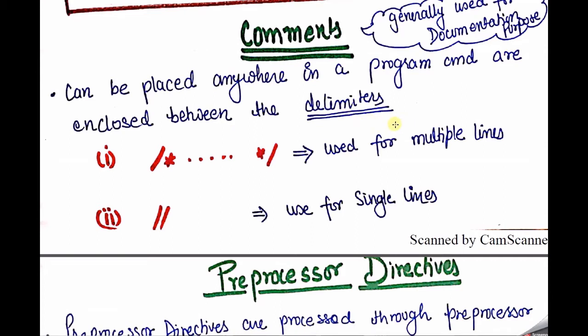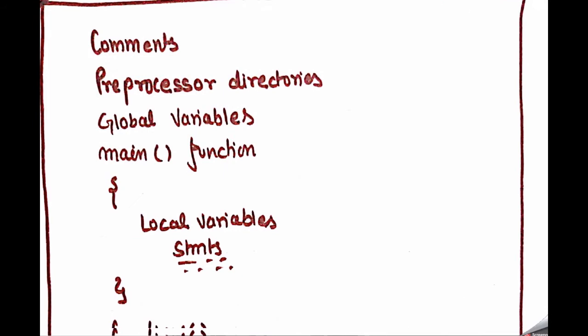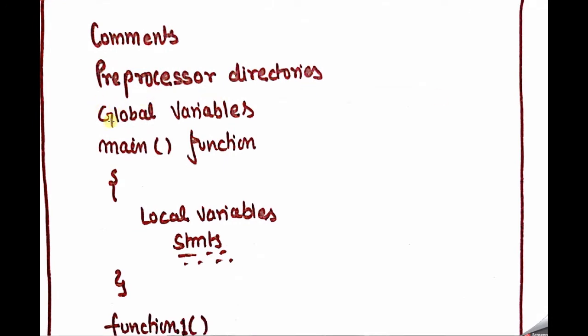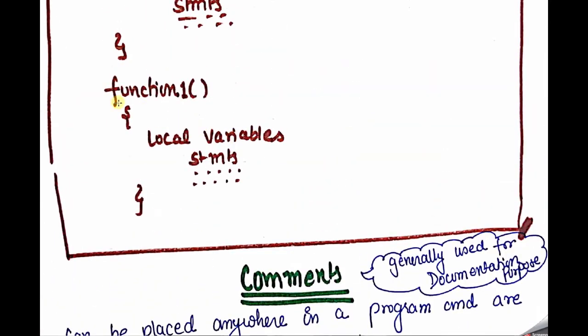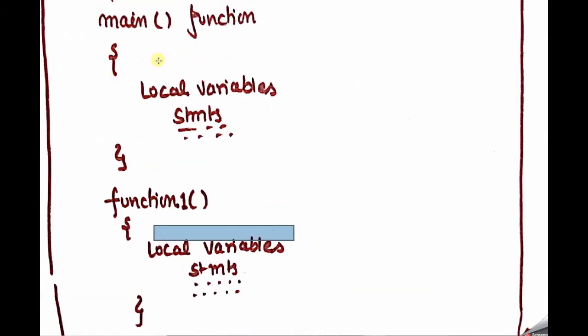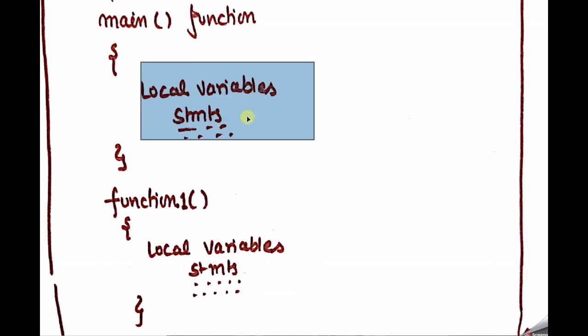So first of all, the important part: we can write a comment anywhere. But we can't define the global variable after the main function, or within a main function. If we define the global variable here and want to access it in function 1, then we can't access that variable. Why? Because the variables described in this scope can only be accessed in this scope. So there are terms and conditions that you must write your variables here only.